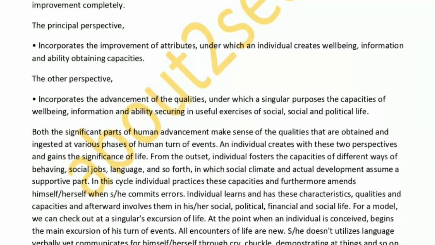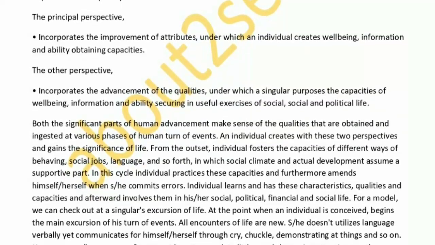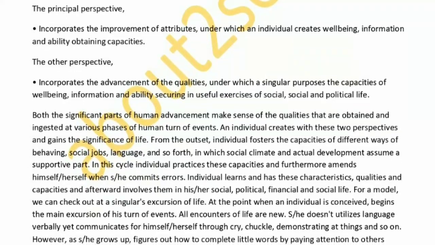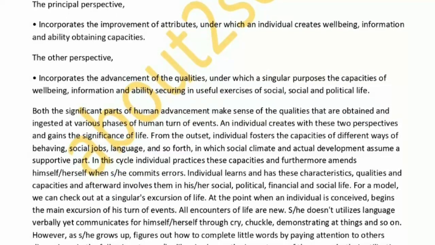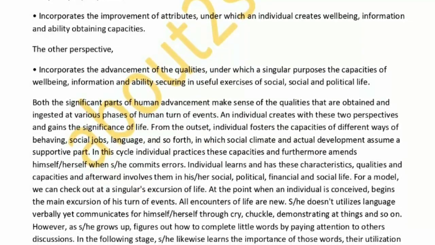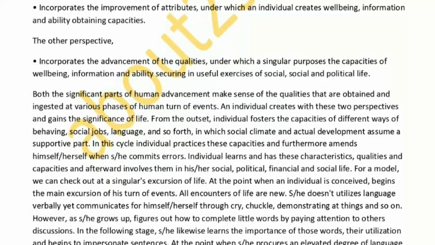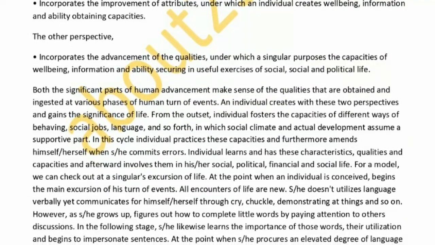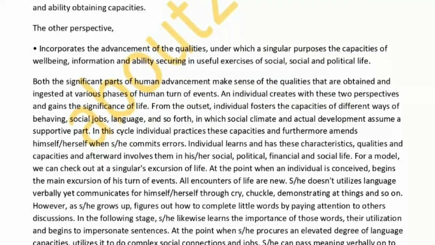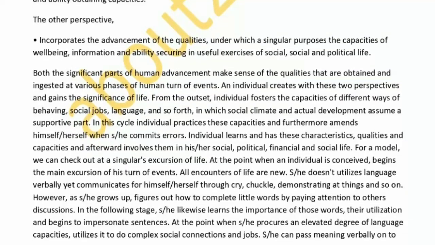An individual learns and has these characteristics, qualities and capacities, and afterward involves them in his/her social, political, financial, and social life. For a model, we can check out at an individual's excursion of life. At the point when an individual is conceived, begins the main excursion of his turn of events. All encounters of life are new. As he doesn't use language verbally yet, he communicates for himself/herself through cry, chuckle, demonstrating at things, and so on.